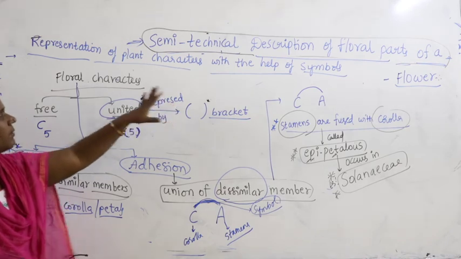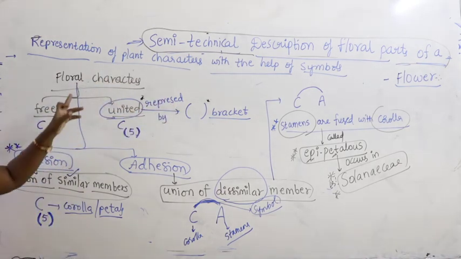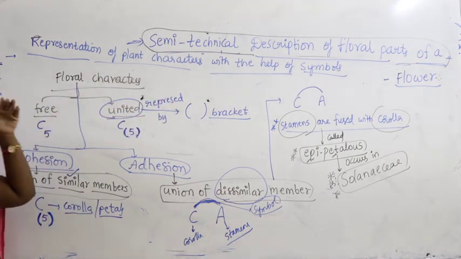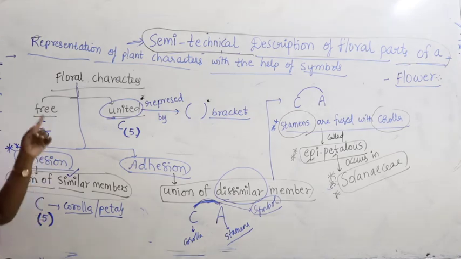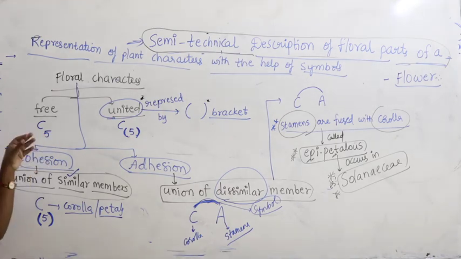So, let us quickly revise it. In the semi-technical description of a flowering plant, the floral characters may be free: polypetalous, gamopetalous, polysepalous, gamosepalous, right. Poly means they are free. Here in corolla the number of petals is 5, so we simply write number 5.